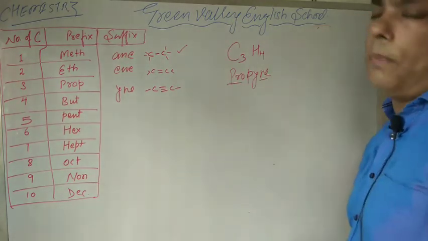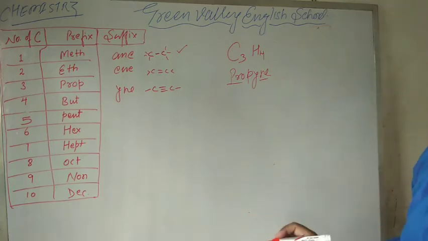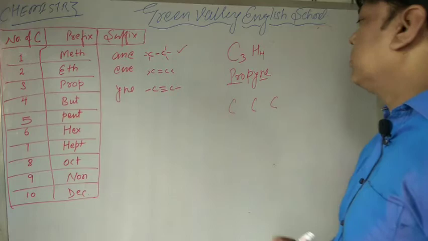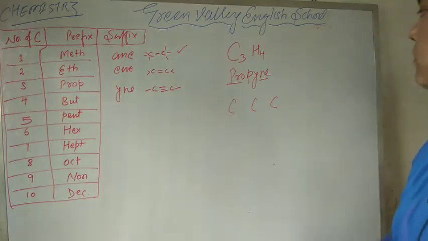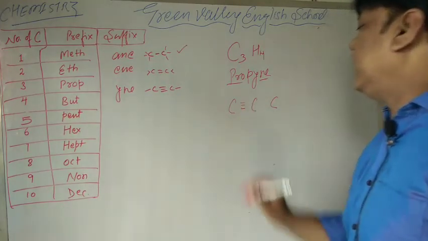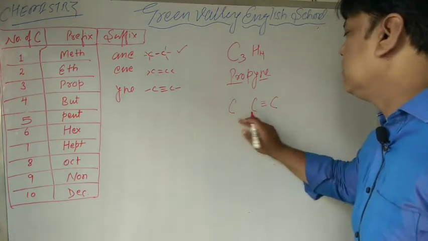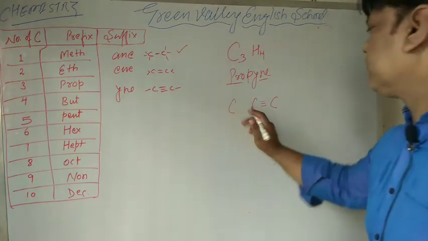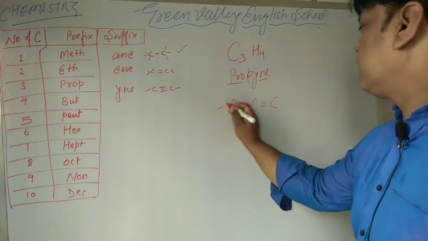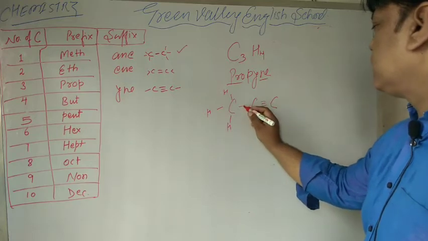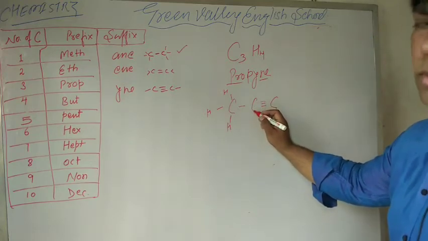So the name is propyne. What is the structure of that compound? There are 3 carbon atoms. You may take the triple bond here or here. The valency of carbon is 4.